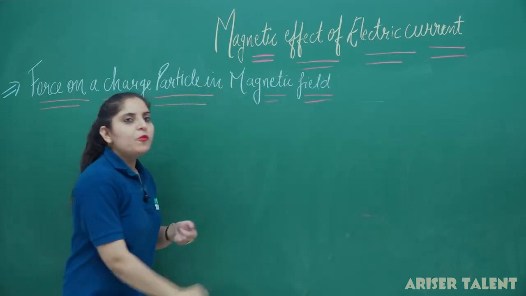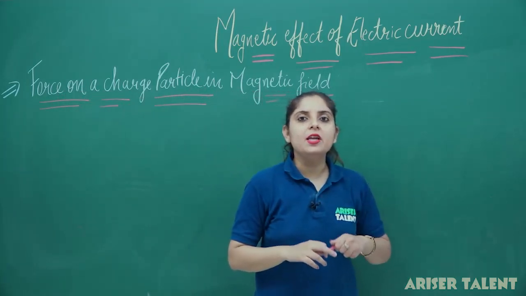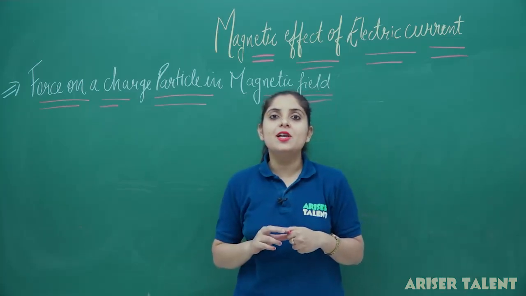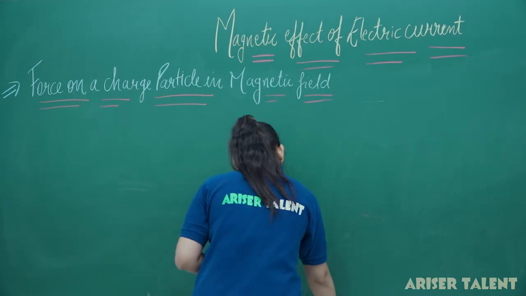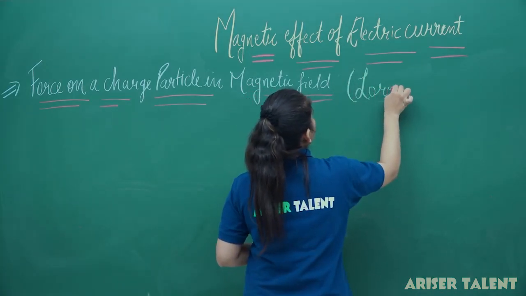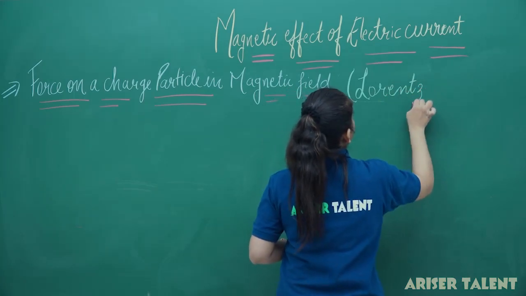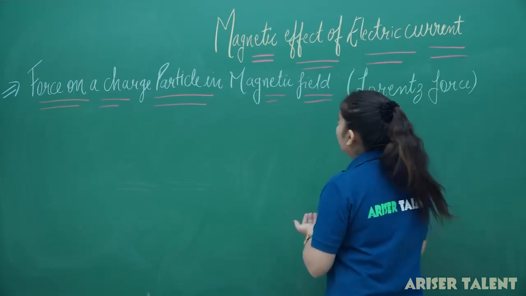Now, if you want to calculate the force on a charged particle moving in the magnetic field, this force is termed as a Lorentz force. So what is the name of this force? This force is known as Lorentz force. So this force will be our Lorentz force.